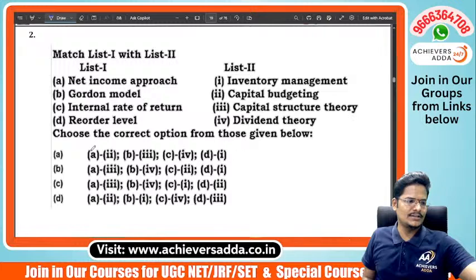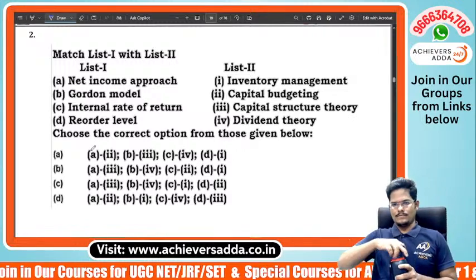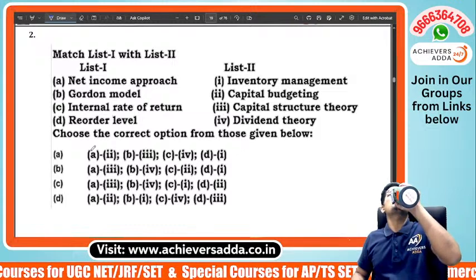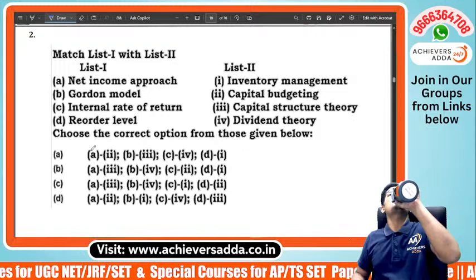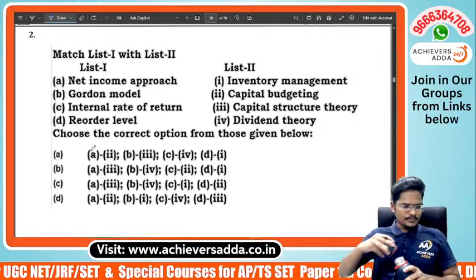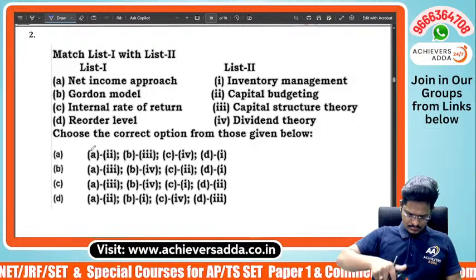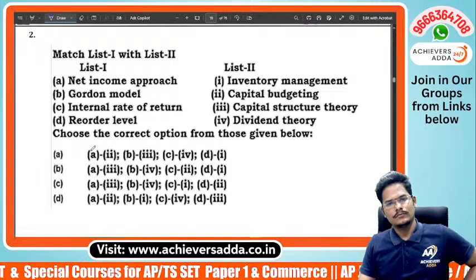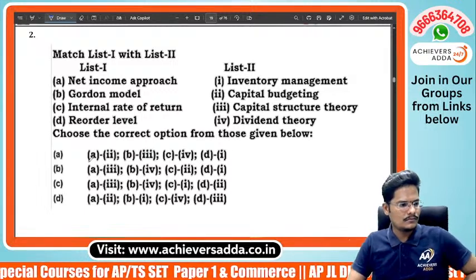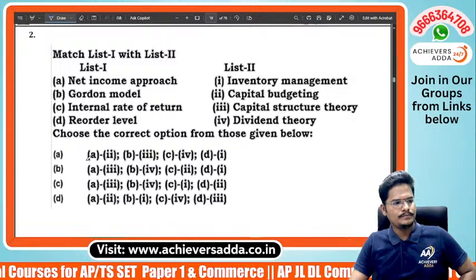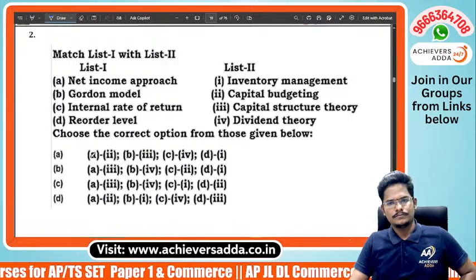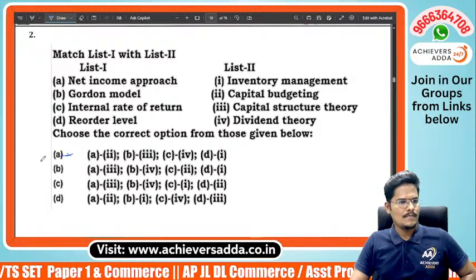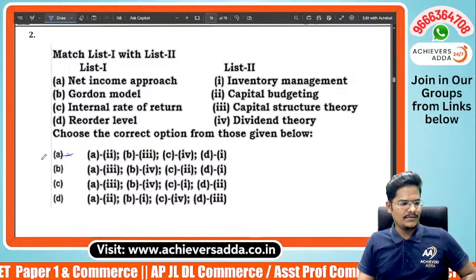Next, net income approach, Gordon model, IRR, reorder level. We should match with list 2. Outrightly we are getting an answer.